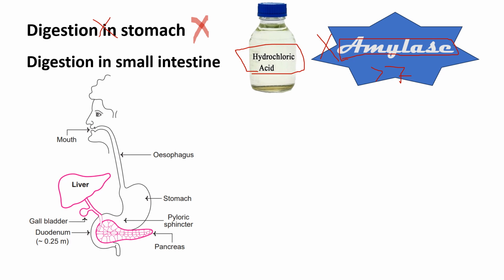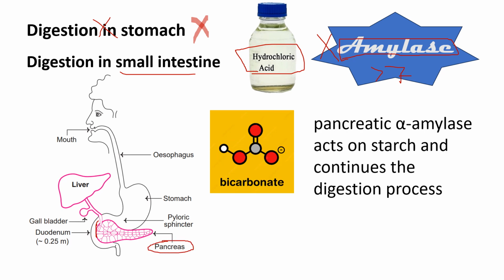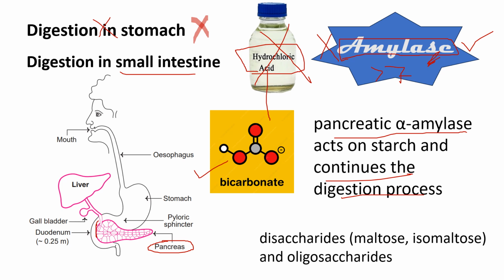Now let's talk about digestion in small intestine. To digest the food in the small intestine, pancreas do a lot of work because pancreas release two things. First is bicarbonate ions and second is pancreatic alpha amylase, this amylase. And due to the bicarbonate ions, the effect of HCl get neutralized and this amylase will work now and it will continue the digestion process which will form disaccharides and oligosaccharides.